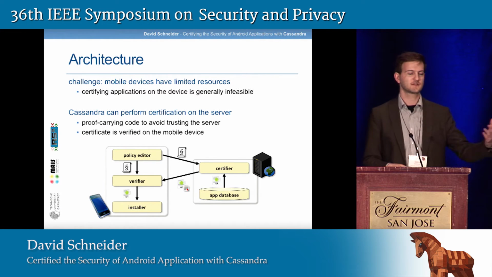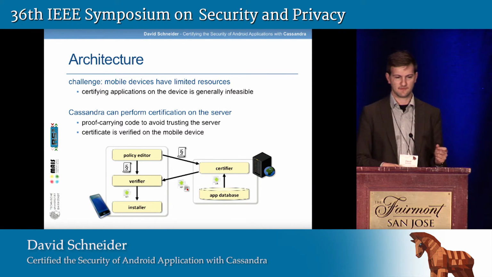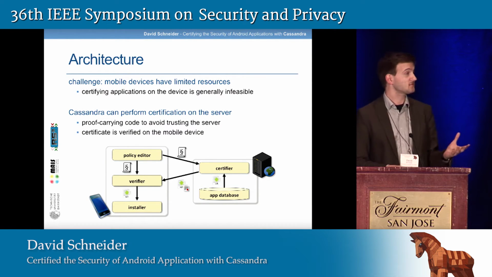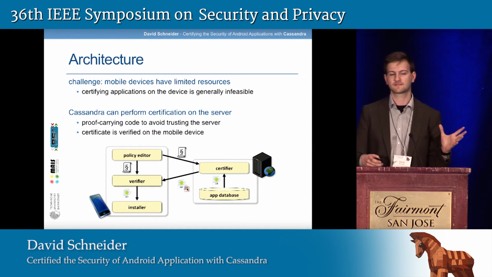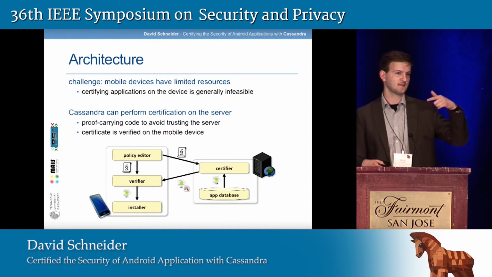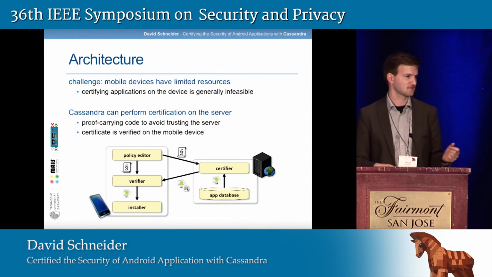So instead, we certify applications on the server that distributes the applications, and we use proof-carrying code to avoid the server becoming a part of the trusted computing base. So when the server is able to certify the security of an application, it sends the certificate to the client app running on the mobile device, which can then verify that the certificate is actually valid.